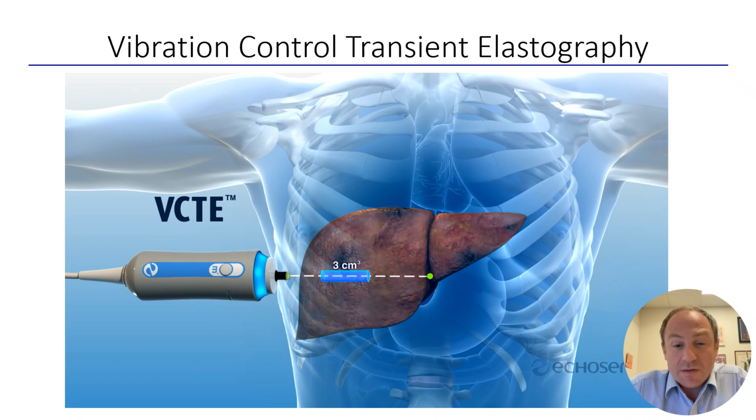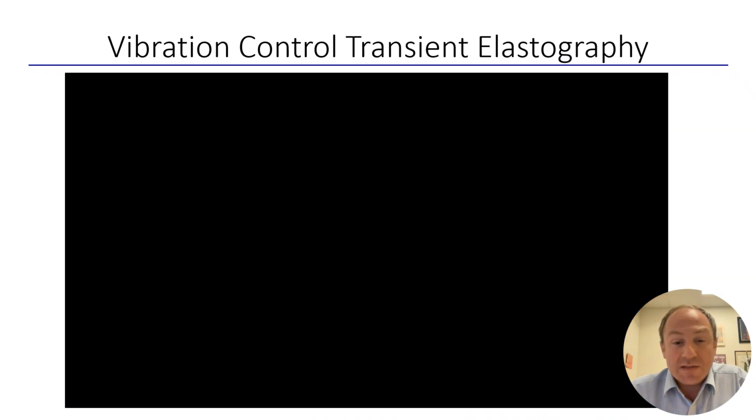And as you'll see here, as the liver becomes more diseased and fibrosed, the velocity of that shear wave increases.